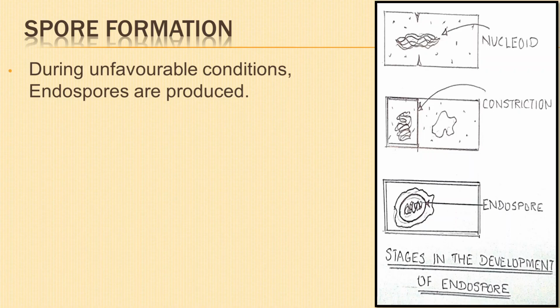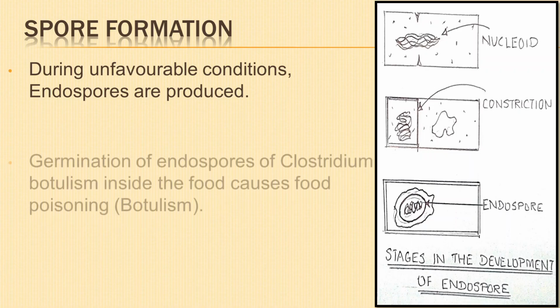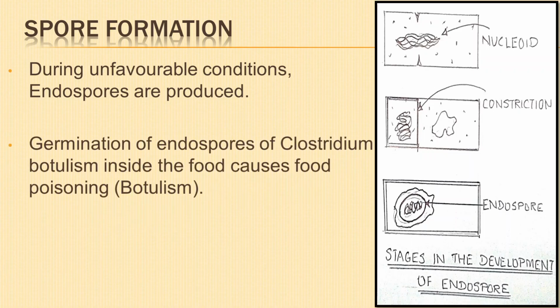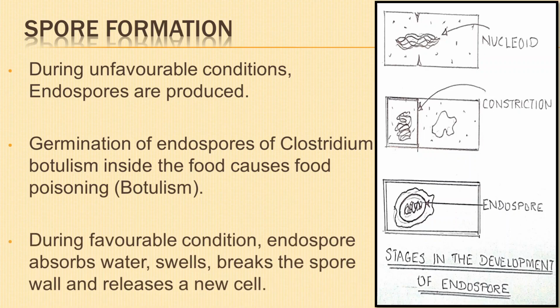They have protective covering. Botulism, a type of food poisoning, is caused by the germination of endospores of Clostridium botulinum inside the food. During favorable conditions, the endospore absorbs water, swells, and increases in size. The spore wall breaks, releasing a new vegetative cell. This cell develops into a bacterial cell.